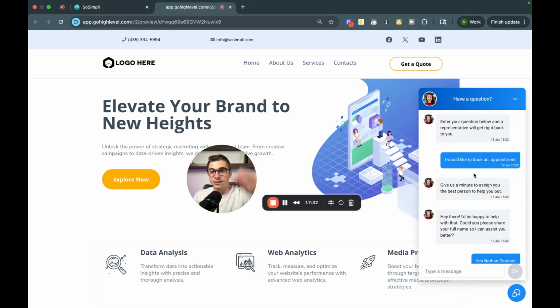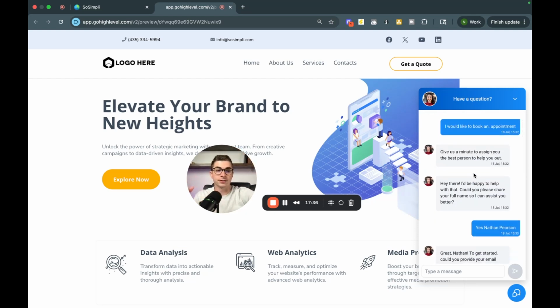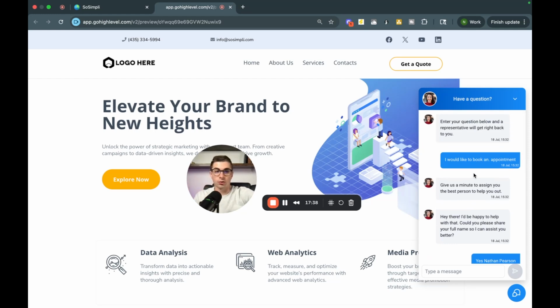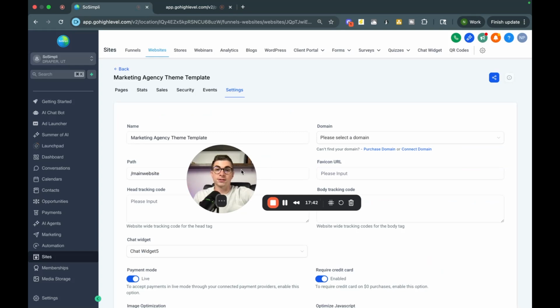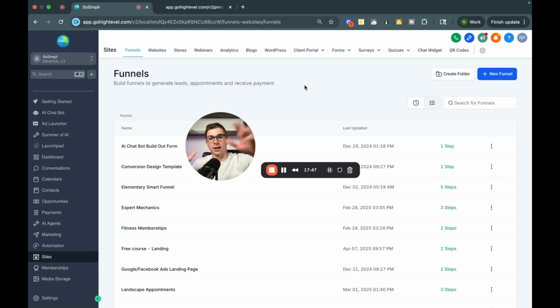And obviously you can add more details. If it's like a service-based business where someone needs to come into the house, you can prompt the bot to get their address, whatever it might be. But hopefully this gives you an idea of how you can set up that bot and then go present this to business owners. And it's really neat because, again, when you're doing a demo with business owners, I just want to point this out real quick.